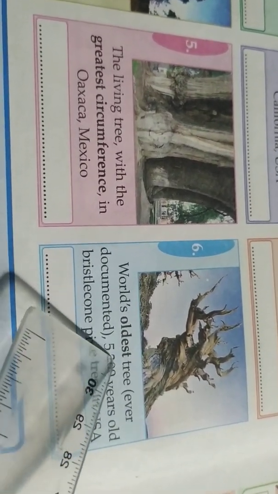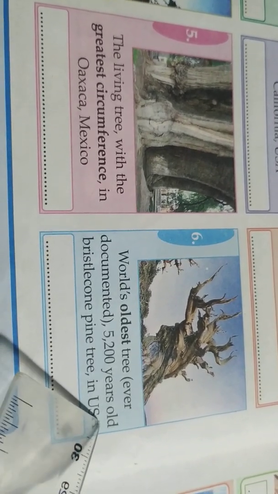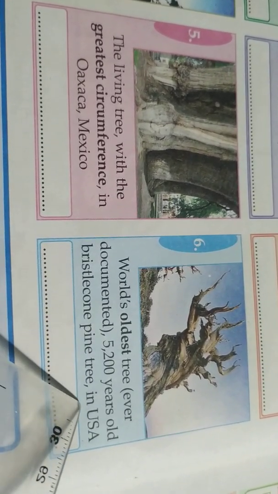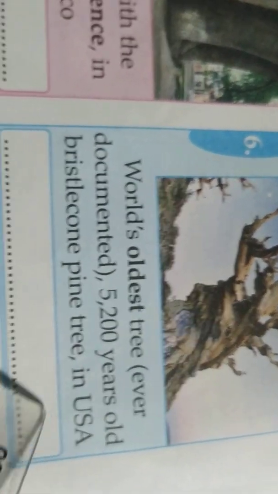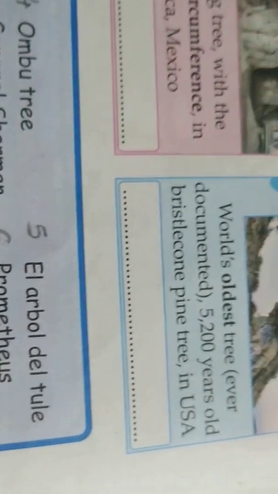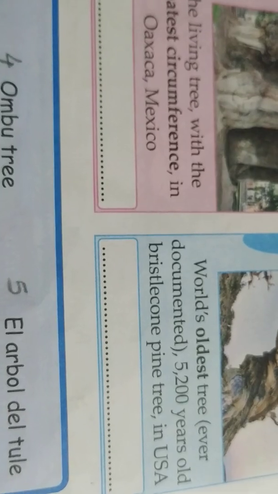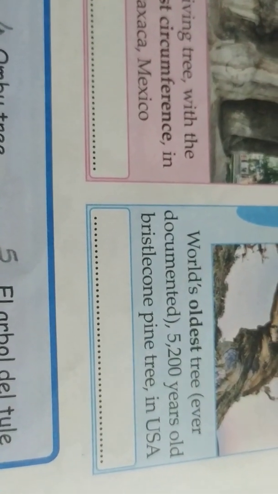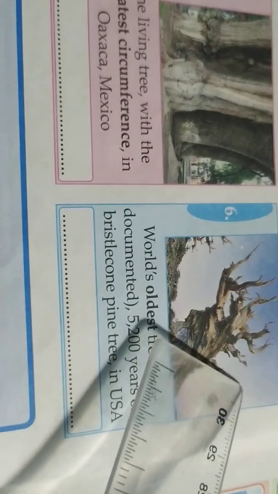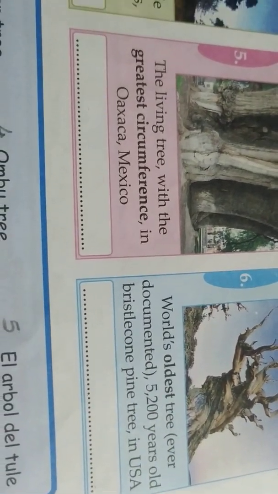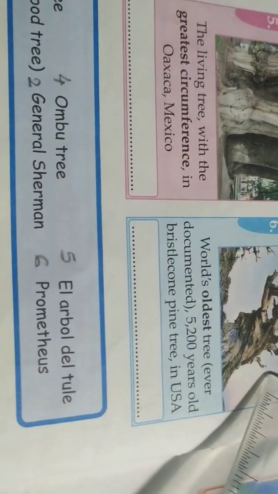Then the world's oldest tree ever documented, a 5,200 years old bristlecone pine tree in USA. This is a pine tree and it is in USA. The name of this tree is Prometheus. Prometheus was a person known for his intelligence, and the name of that person is given to this tree, Prometheus. Okay, then find it in USA. So 6 trees we have seen here. We have recognized 6 trees.